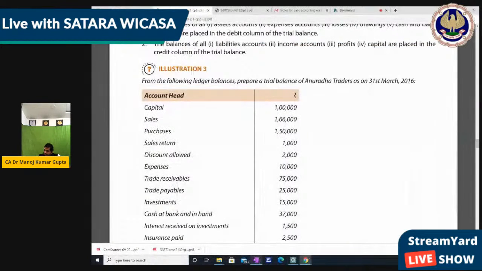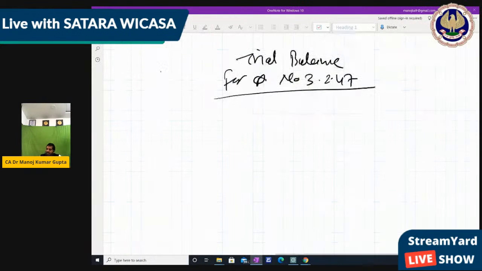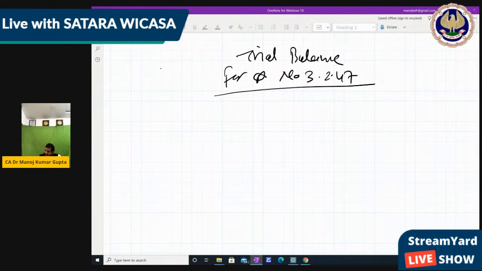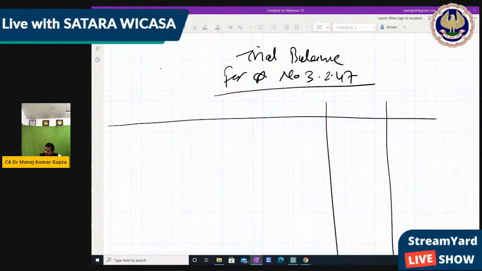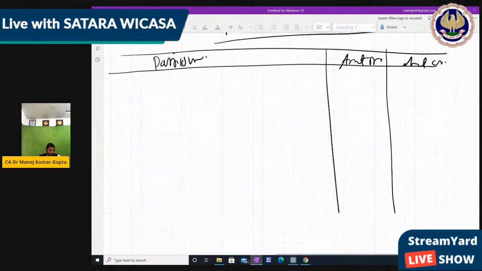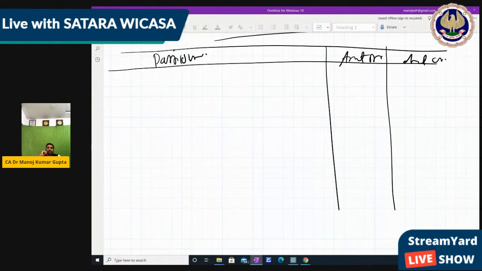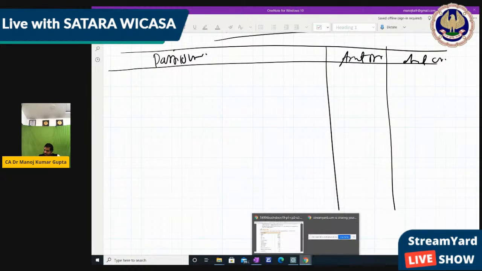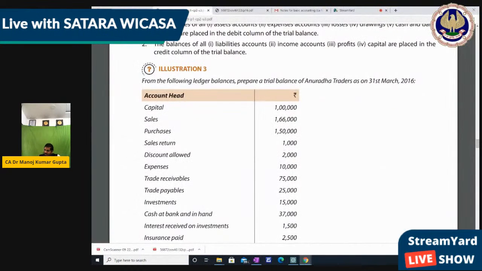So 2.47. Make the trial balance format, and trial balance is prepare as on particular date, particular amount debit, particular amount credit, right? Now each one by one we write balance. Capital 1 lakh,